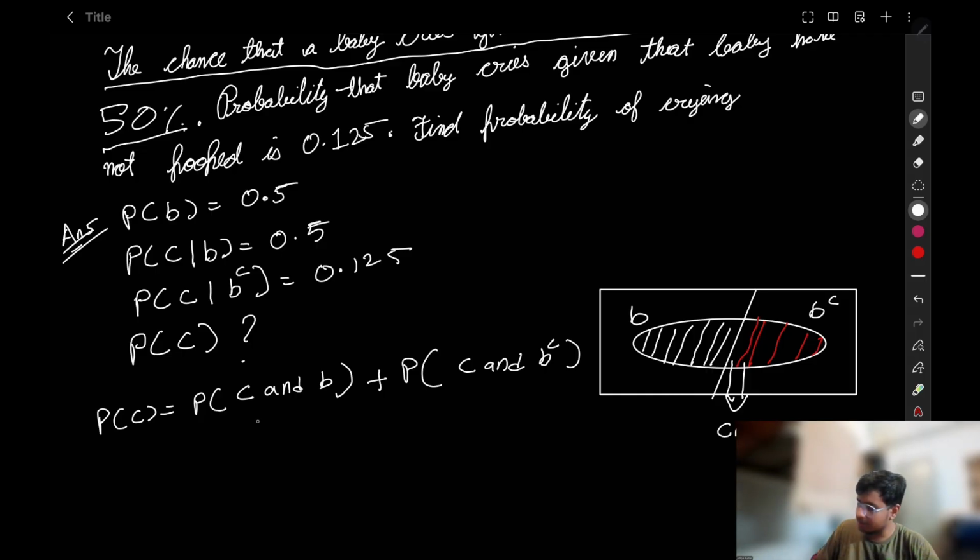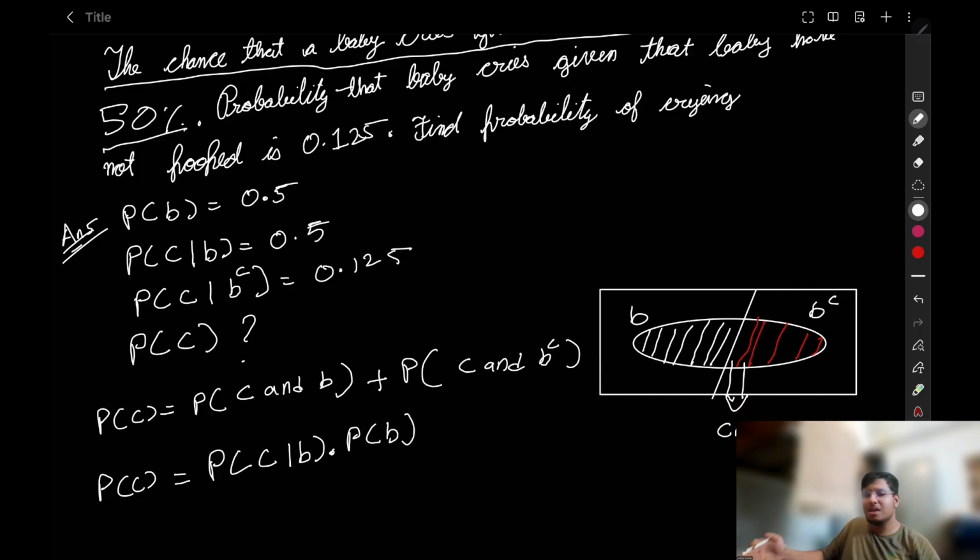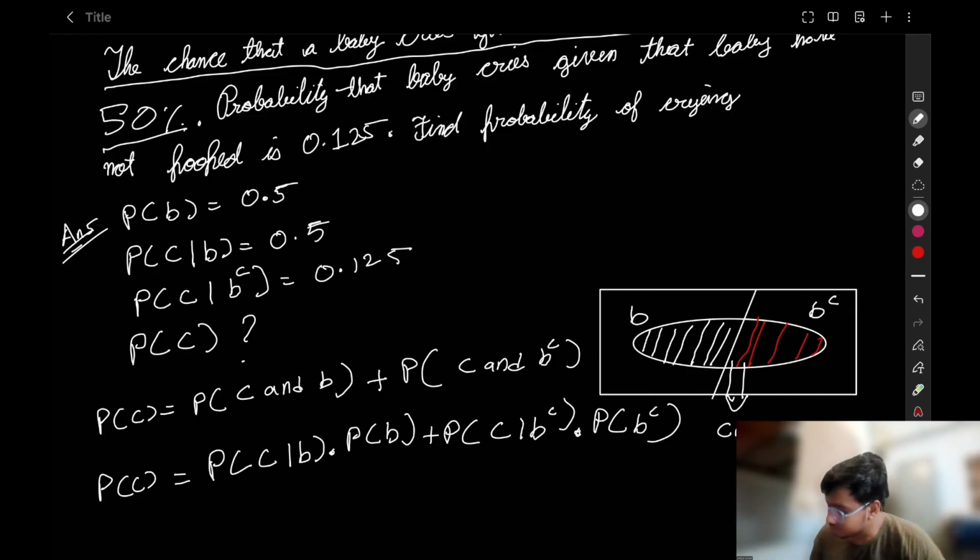So what is probability of C and B? We have derived it earlier also: C given B multiplied by probability of B. What is probability of C and B complement? Probability of C given B complement multiplied by probability of B complement. Now what we have to do? Simple. Just put the values. I think we have got all the values here.